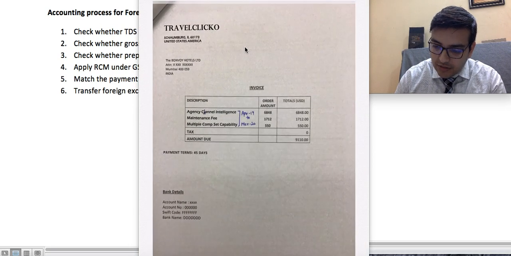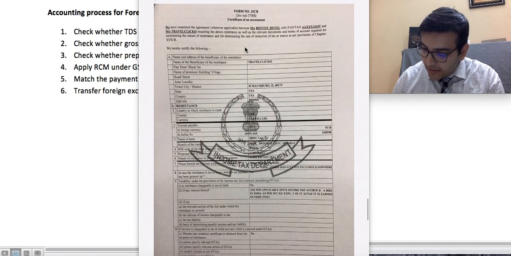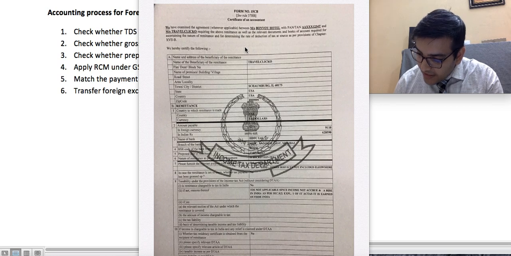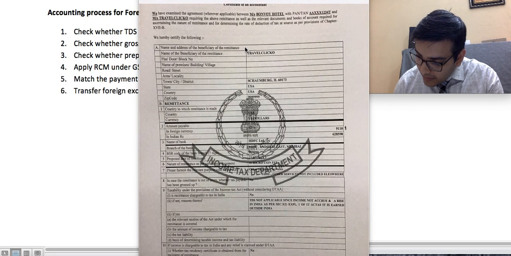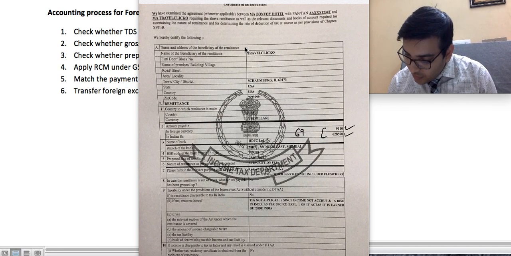Moving on to the next document, this is 15 CB, and how much is the amount? 9110 USD and 6,28,590 rupees. Let us calculate the rate at which we have booked. 628,590 divided by 9110 is 69 rupees.